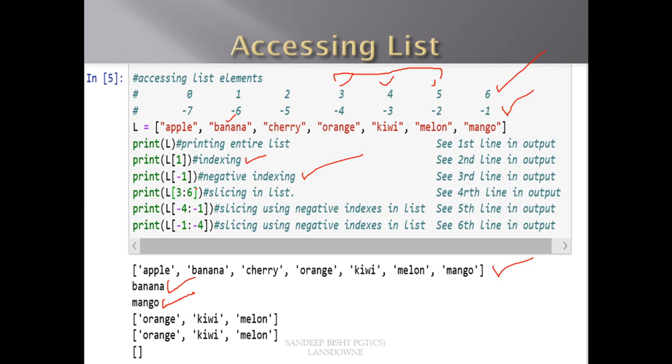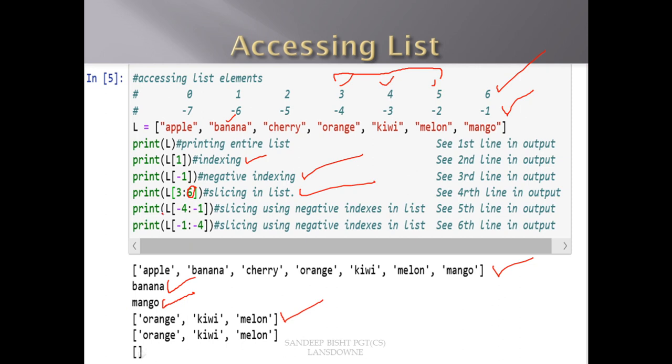As in strings, this second parameter is not included, so one less than that. So orange, kiwi and melon will get printed, as you can see in the output of this line.